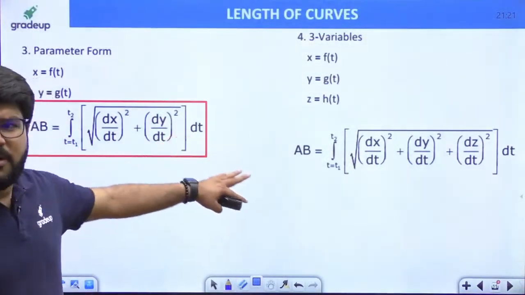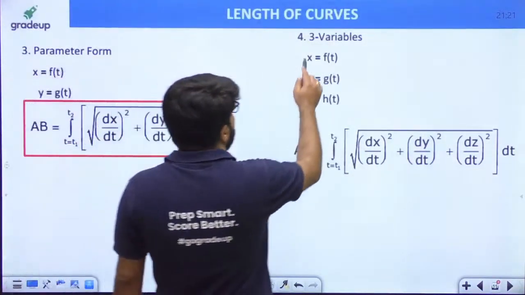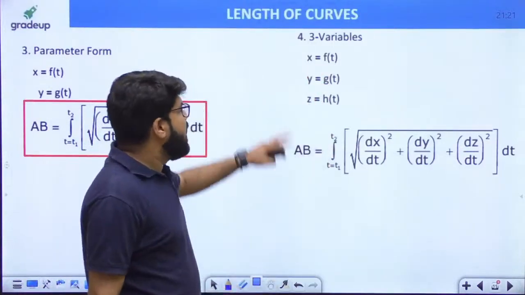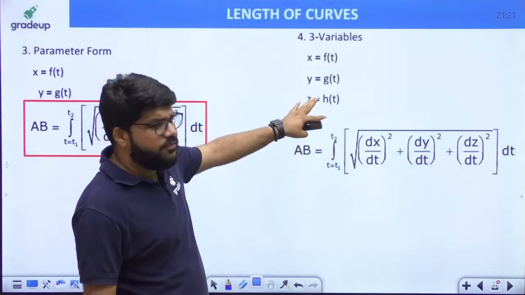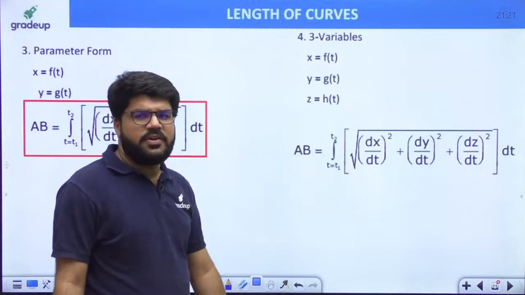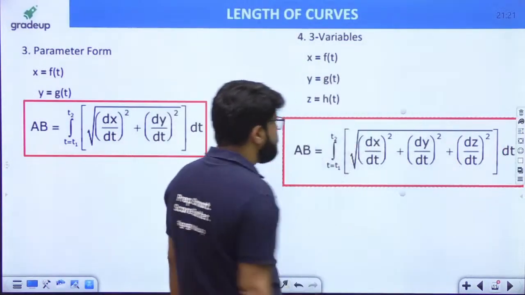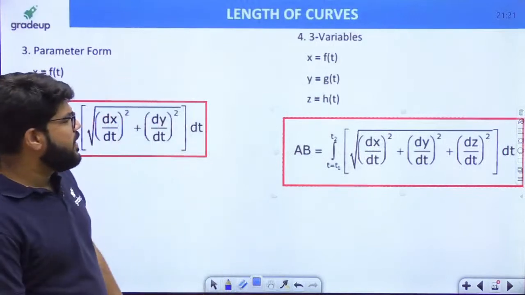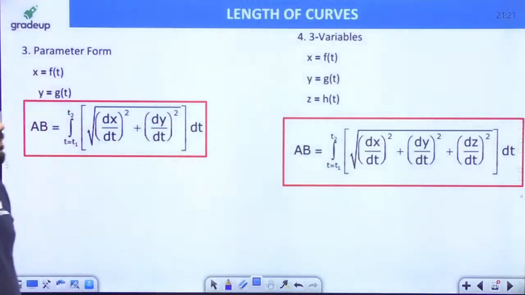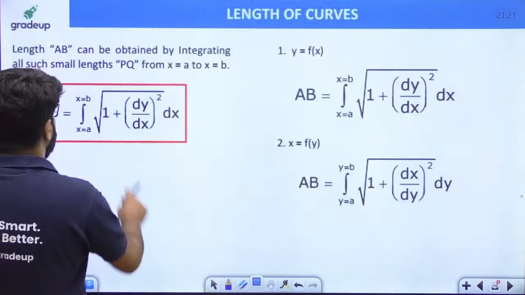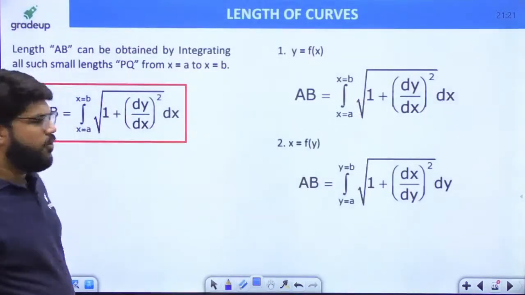And when we take up the questions, we will understand this formula. Suppose it is a three-variable curve, x is a function of t, y is a function of t, and z is another function of t, then the length AB is given by, this has even been asked as a question in GATE, the square root of (dx by dt) whole square plus (dy by dt) whole square plus (dz by dt) whole square. That will be the formula once I convert this equation into the parametric form.